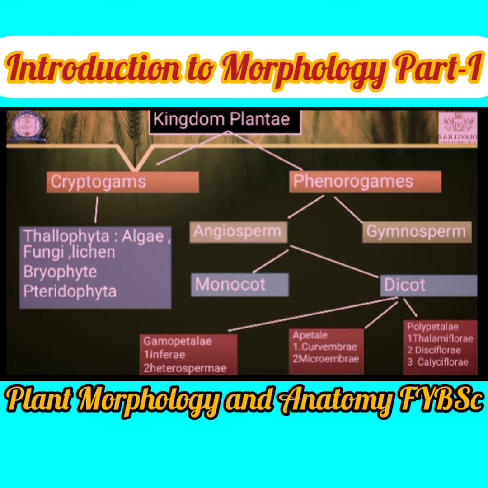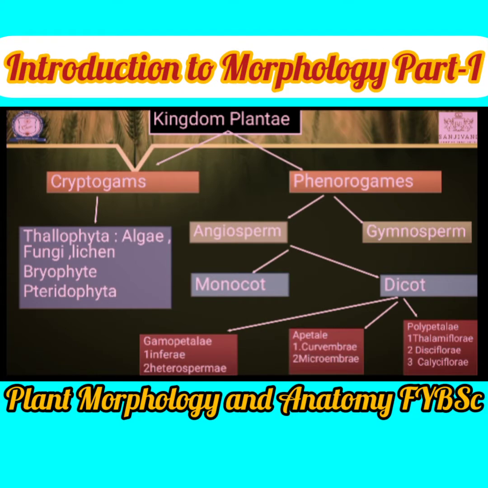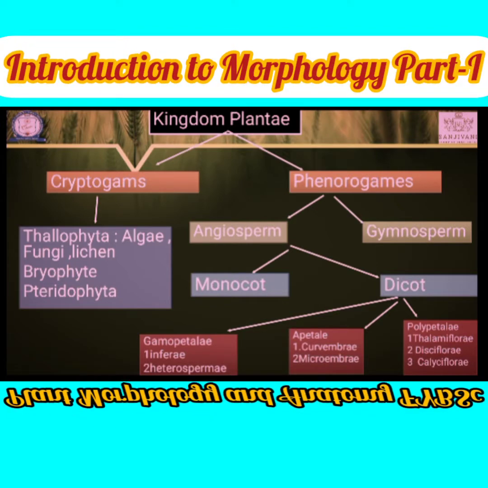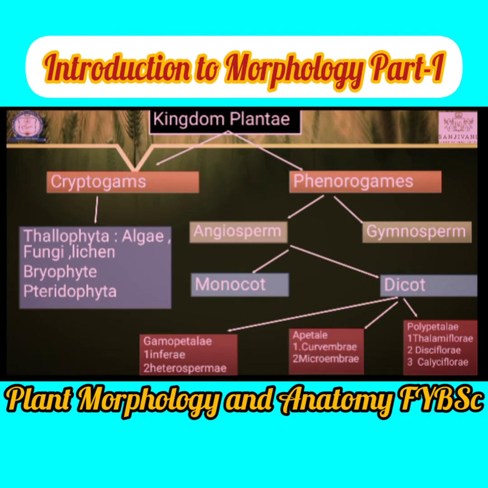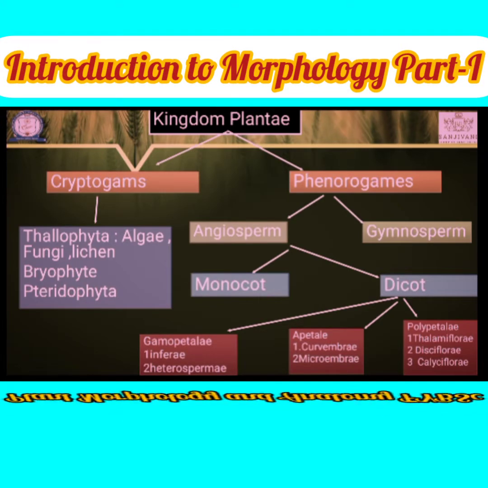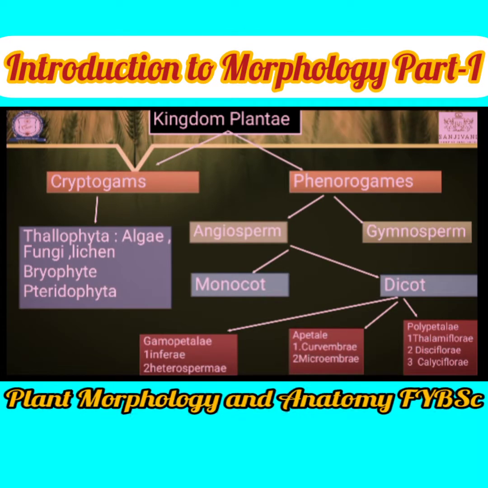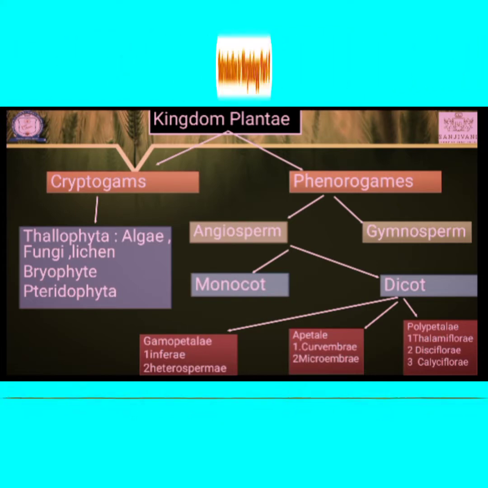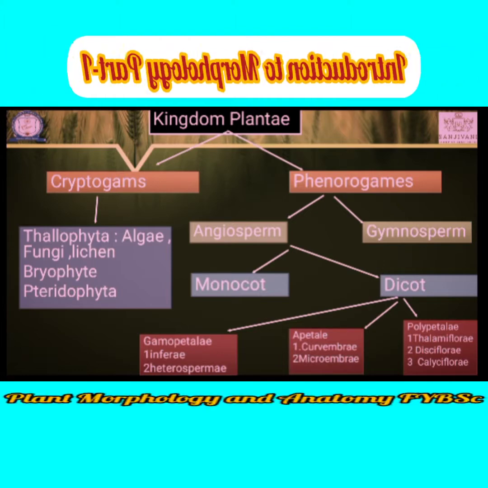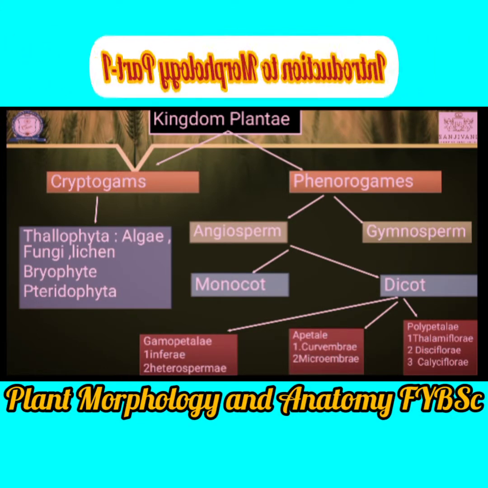Gamopetalae: petals are fused, forming a tube. Polypetalae: petals are many but present in a free condition. Let's see the difference between fused and free. Fused means united, forming a tube-like structure, known as gamopetalae. In polypetalae, petals are many but free, attached separately to the flower.